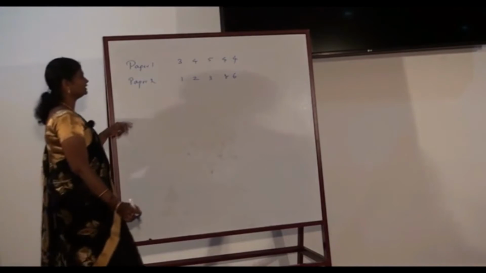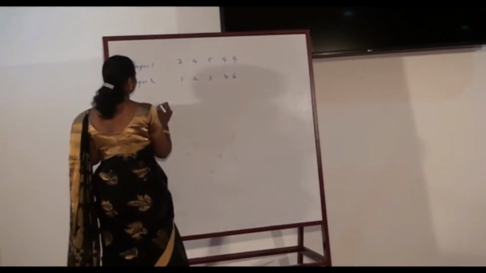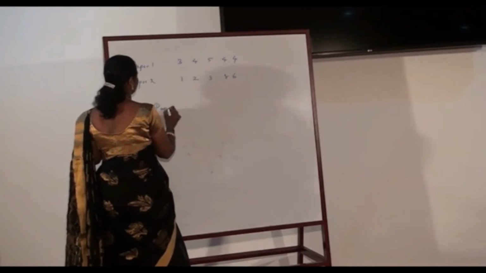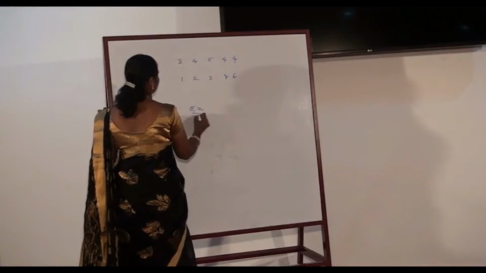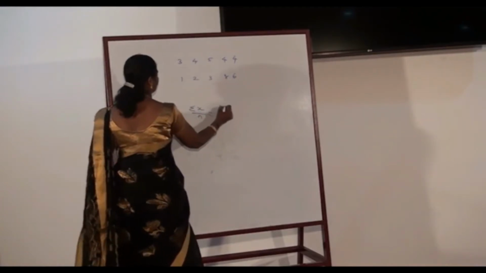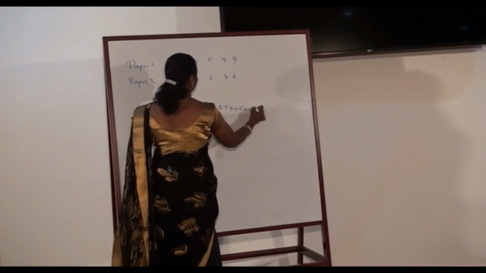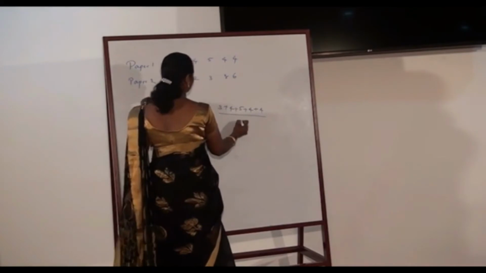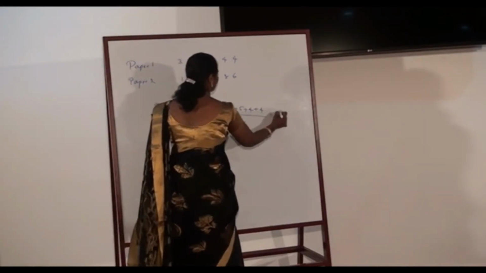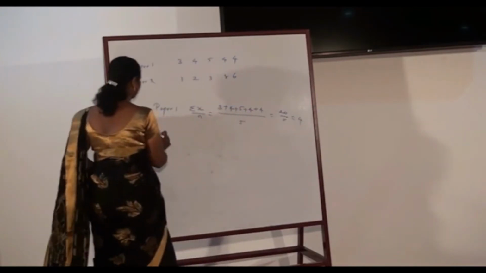For paper 1, the total, divided by the total number of observations, which is 5, is equal to 20 by 5, which is nothing but 4. So let us consider paper 2.